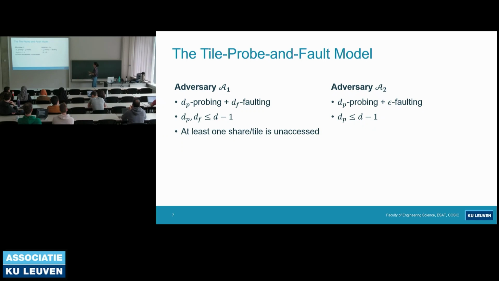For adversary type 2, it's assumed to have DP probing and epsilon faulting capabilities. Again, we have a similar constraint for DP. It should be smaller than D, but now we have no restrictions for epsilon faulting, because as I said, they are random faults and the adversary can fault anything in the circuit.